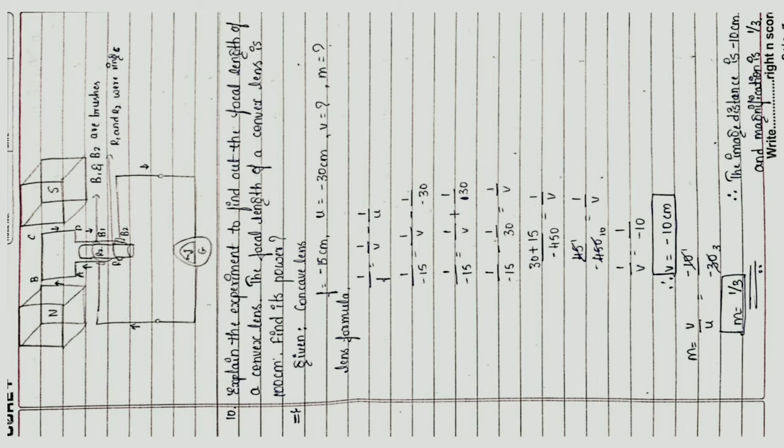We know that M is equal to V by U, that is minus 10 by 30. M is equal to 1 by 3. The image distance is minus 10 centimeter and magnification is 1 by 3rd.